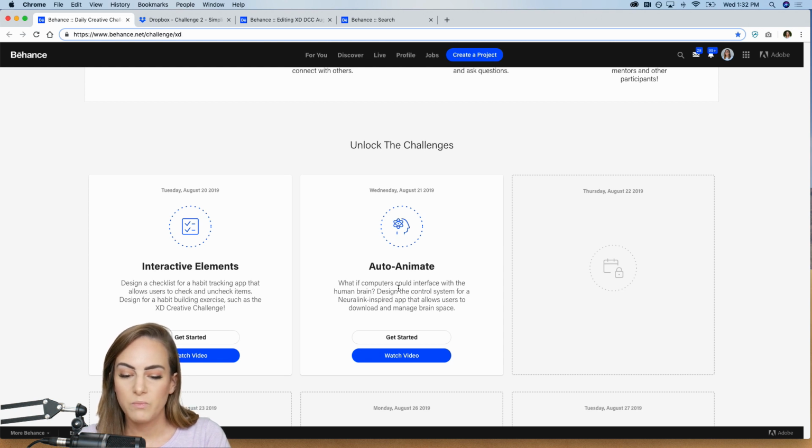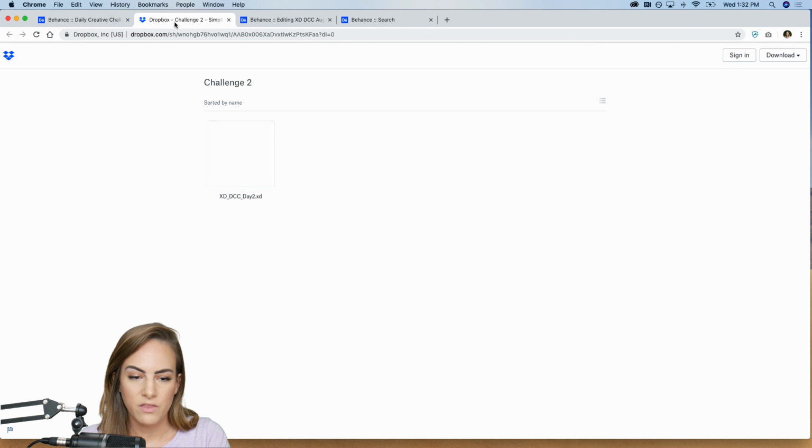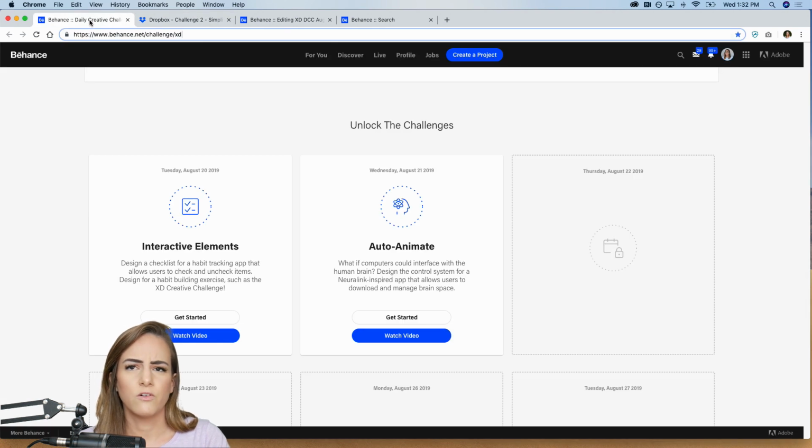So what if computers could interface with the human brain? Design the control system for a Neuralink-inspired app that allows users to download and manage brain space. Then go ahead and click this Get Started button, and that will bring you to the Dropbox download. Click Download, Direct Download. That's just a little file to get you started, some resources and tutorials and inspiration. And if you want to rewatch this particular stream, press Watch Video.